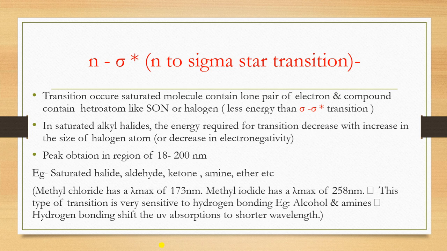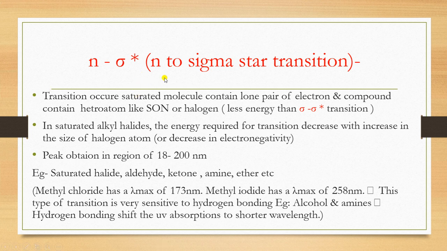If you take the example of methyl chloride, lambda max is 173 nanometers. If you go down the periodic group, chlorine has 173, but when we add iodine, lambda max shifts toward 258 nanometers. This type of transition is very sensitive to hydrogen bonding, for example in alcohols and amines. Hydrogen bonding shifts the UV absorption toward a shorter wavelength.